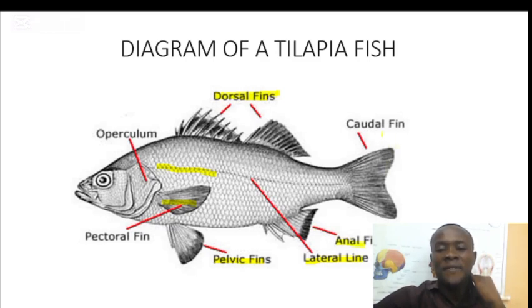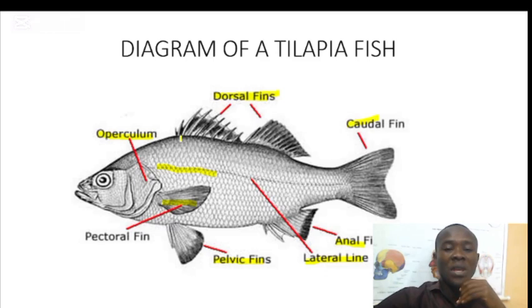And we have the fin that is right around the tail area. It is called the tail fin, or you can call it the caudal fin. And lastly, for those that are labeled, we have the operculum, the one that covers and protects the gill. Now let's talk about parts that are not labeled. So we have the eye, we have the mouth, and we have the anal pore, which is very close to the anal fin.